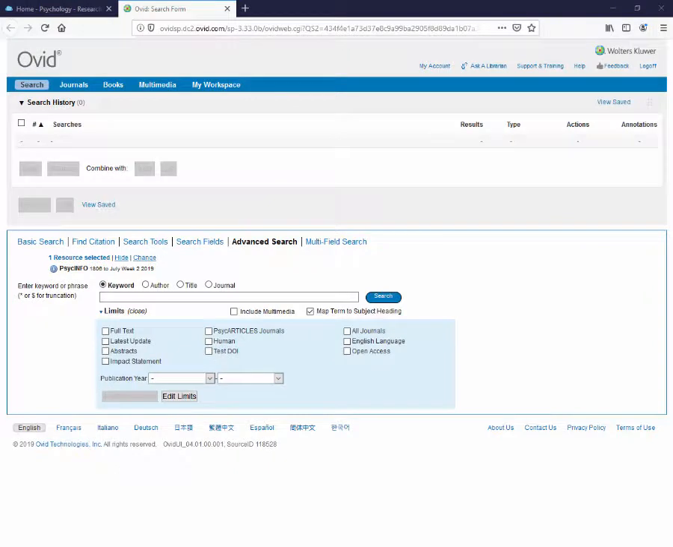PsycInfo is a unique database in that the default search is an advanced search. What that means is that we are actually doing a subject heading search. You can see that the phrase Map Term to Subject Heading is selected. Basically, PsycInfo is trying to find an appropriate subject heading based on what concepts we enter into the search box.